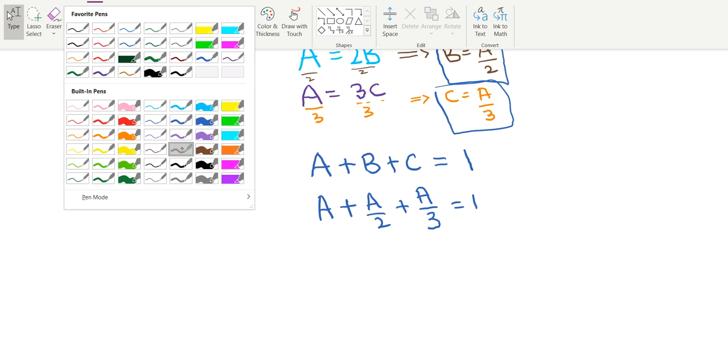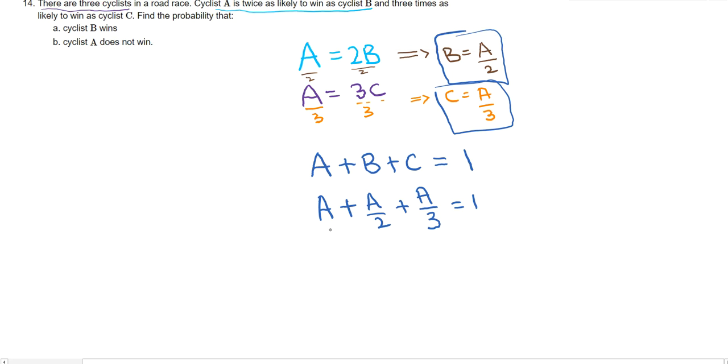When you add these fractions on the left side of the equals sign, a brief recap of how to add fractions: you need to have the denominators exactly the same. The lowest common multiple of these three numbers, 1, 2, 3, is 6. If you list the tables of 1, 2 and 3, the first place where they all meet is 6.